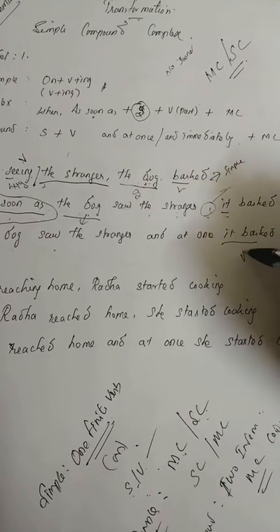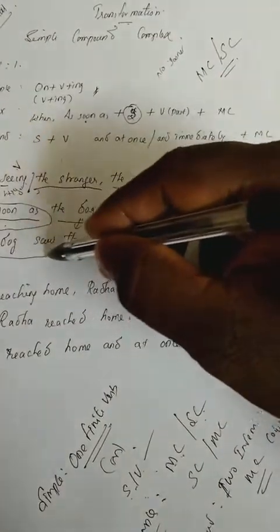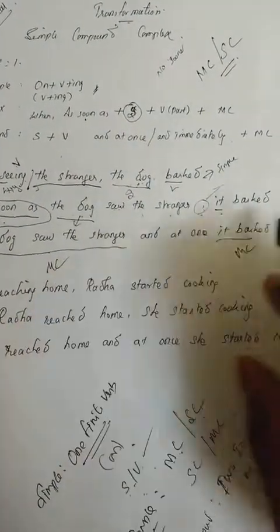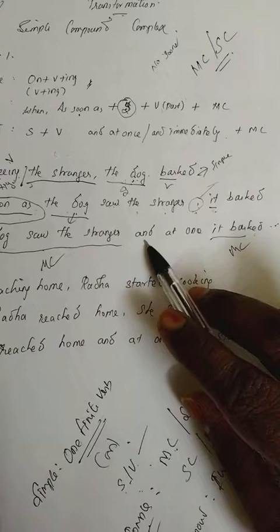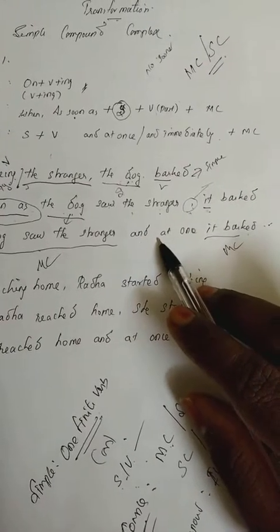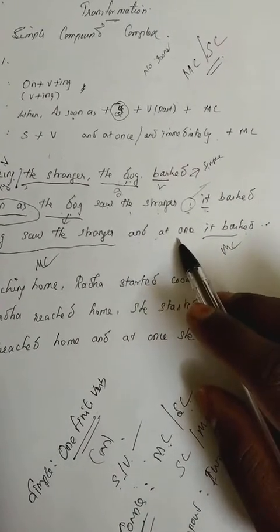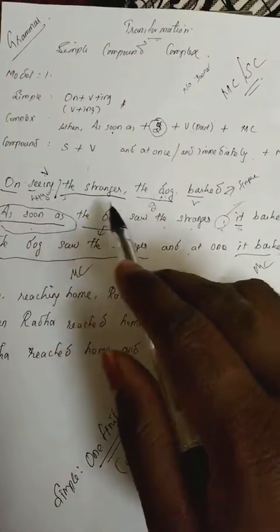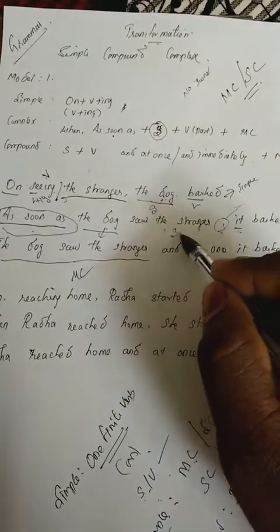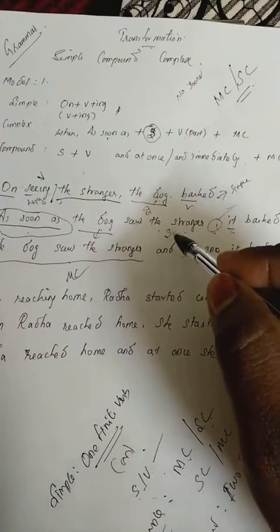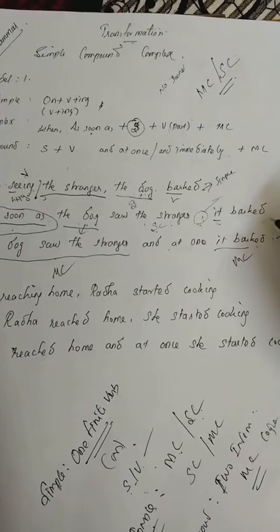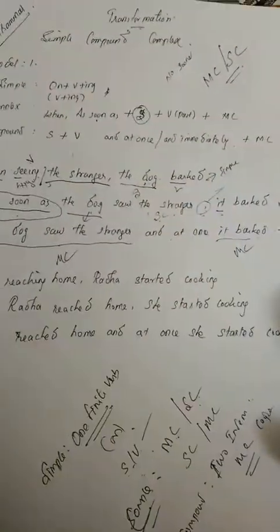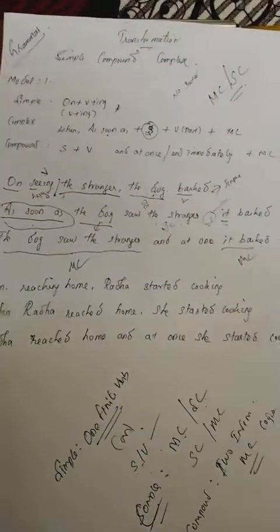So "it barked" is a main clause. "The dog saw the stranger" is a main clause. So two independent clauses join together with "and" or "and at once", a conjunction. So this is the structure of the compound sentence, right? And for the complex, "as soon as the dog saw the stranger" is a subordinate clause; the meaning is not completed. "It barked" is a completed one, so that's why we call it a main clause, right children? Okay, second example we will go, that will help you to understand much better.